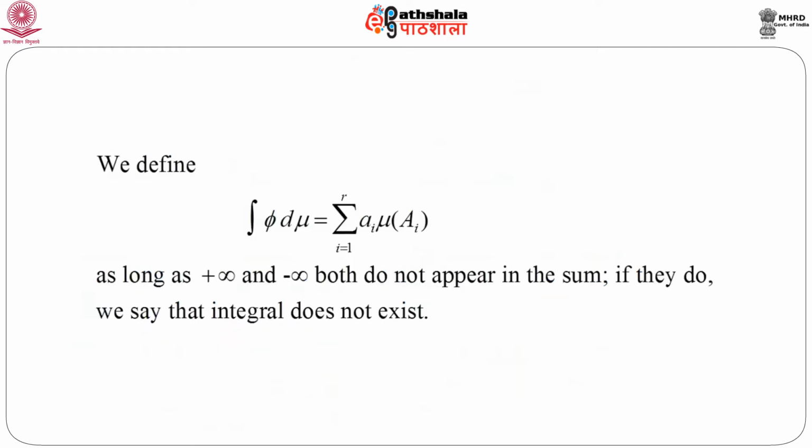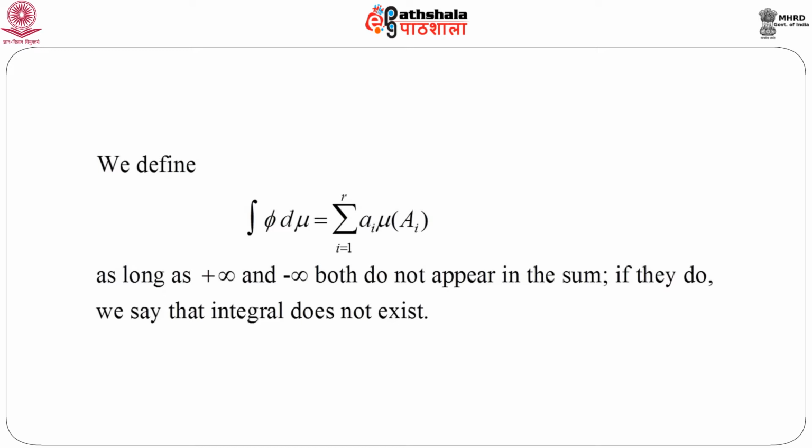So, now, given a simple function phi, we define the integral of phi d mu equals the summation i equals 1 to n of a_i times mu(A_i). So, we have already seen that in the definition of simple function.